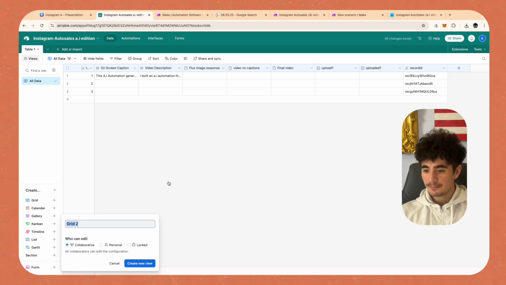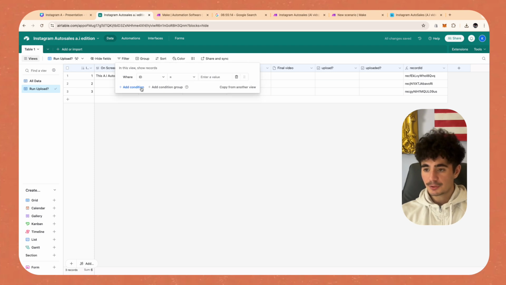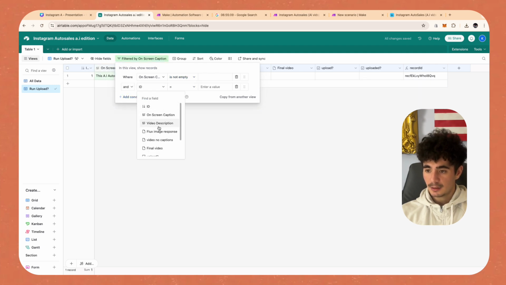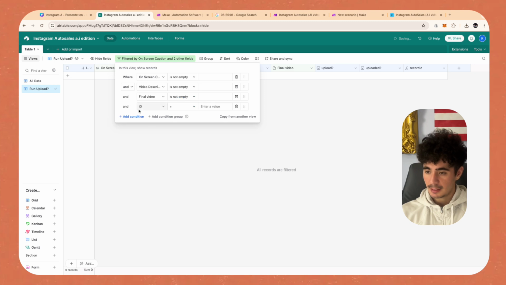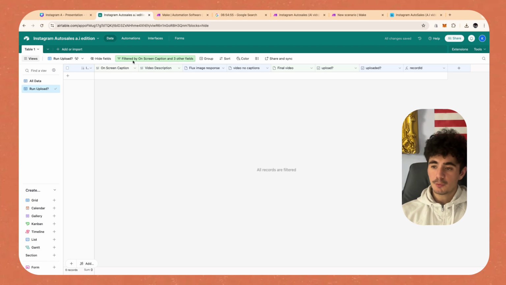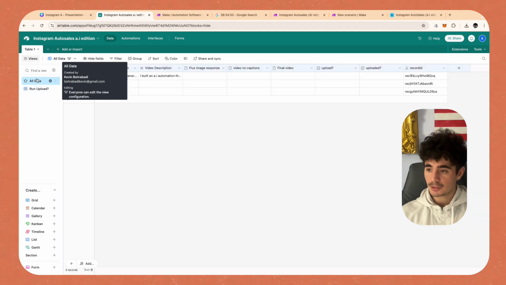And then we're going to open up another grid, and this grid's going to be called run upload with a question mark. And then in this run upload grid, we're going to click this filter button, and we're going to add some conditions. So the first condition is on-screen caption is not empty, and video description is not empty, and final video is not empty, and upload checkbox is checked off. And so when a row meets all of these filters, that means we want it to be uploaded on Instagram. And so right now, none of these rows meet that filter.